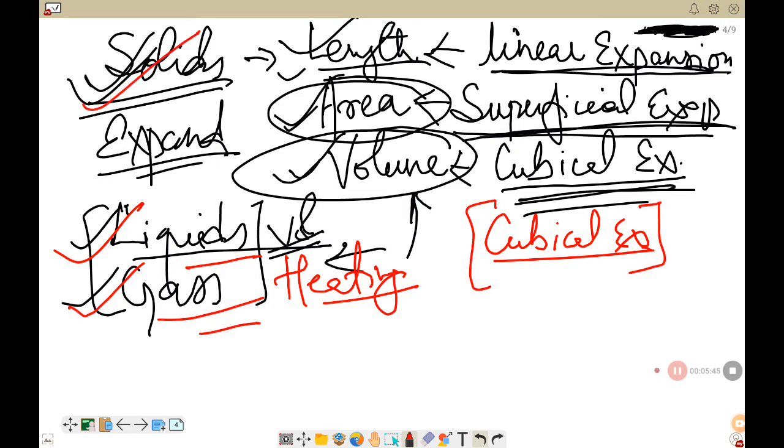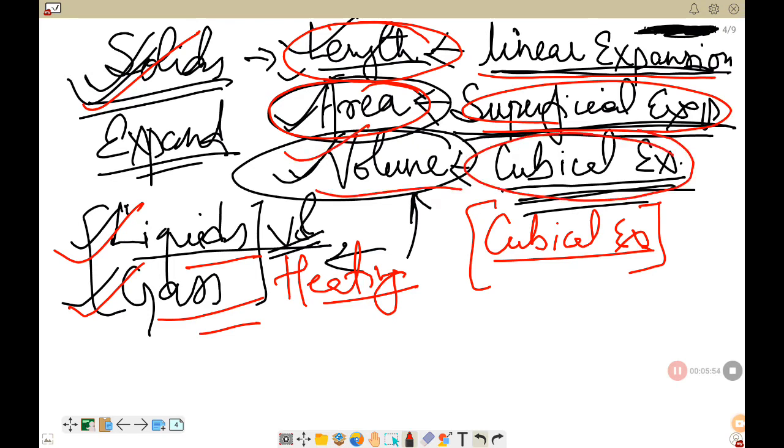Whereas in solids, all three kinds of expansion can be seen: through the length, that is linear expansion; through area, superficial expansion; and the third one is volume, that is cubical expansion.